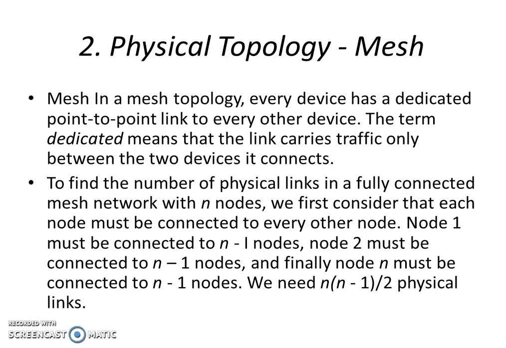So the formula to identify the number of physical links is n into n minus 1 by 2, where n is the number of nodes. According to our example, we specified 4. So 4 into 3 divided by 2, 4 threes are 12, divided by 2, so 6 links are mandatory between 4 nodes.